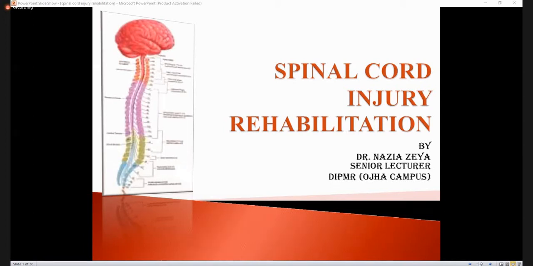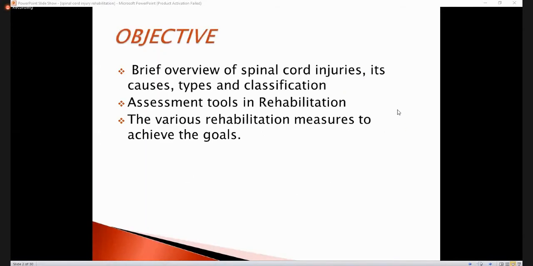Today, we will discuss the rehabilitation of spinal cord injury. I'm sure you have read about the spinal cord. So we will go through a quick overview of the spinal cord, its causes, types, and classification. And then we will discuss the assessment tools in rehabilitation and various rehabilitation measures which we use to achieve our goals in the treatment of the patient.